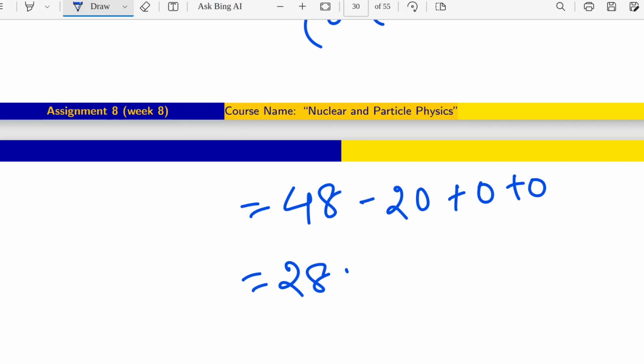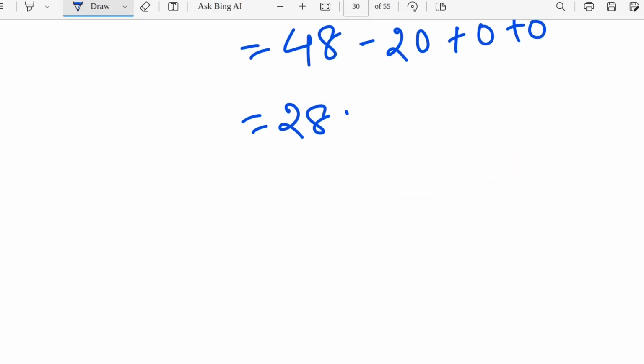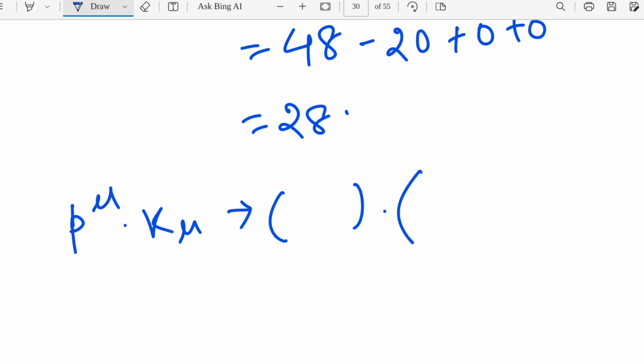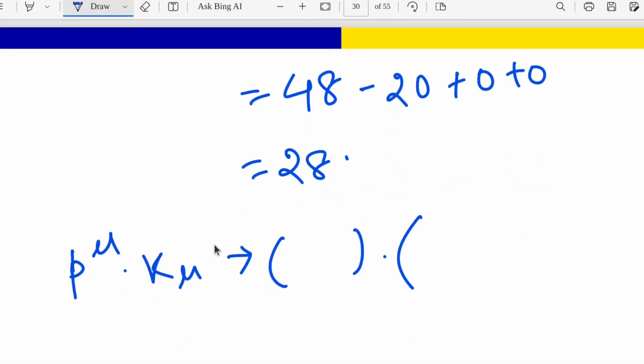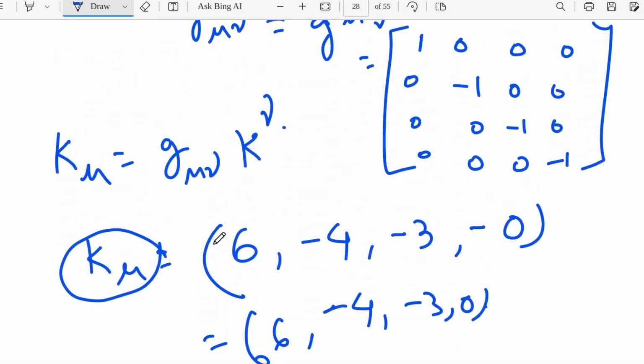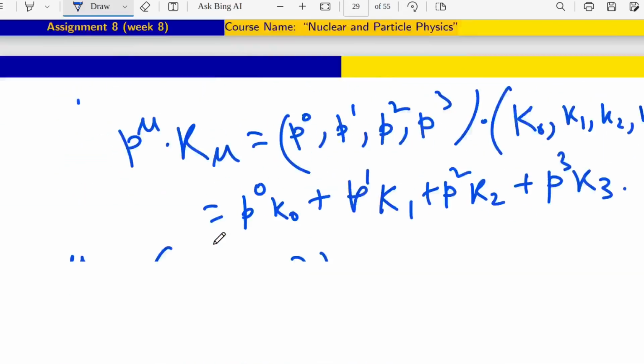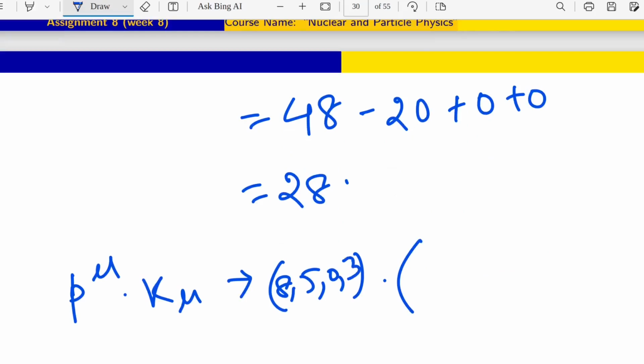There can be a possibility of a mistake, that when you are doing P mu dot K mu, you do not consider K mu with the minus signs. Let's say I write wrongly 8, 5, 0, 3 and 6, 4, 3, 0, if I don't know about contravariant and covariant.